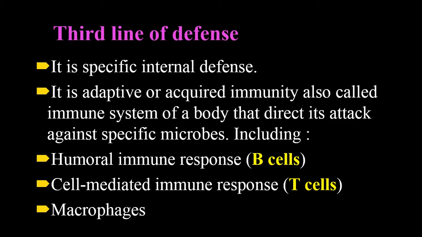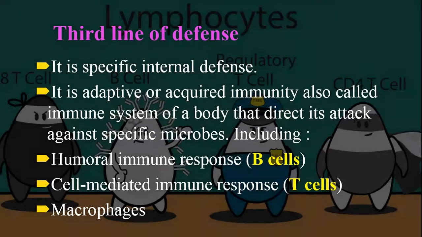And what are B and T cells? These types of cells are basically lymphocytes. You know that our blood has different types of cells, including leukocytes, lymphocytes, platelets, and many more. Same like that, among these types of cells, lymphocytes are the basic cells, mostly white blood cells, that produce B and T cells, and these cells fight against microorganisms or any invaders.